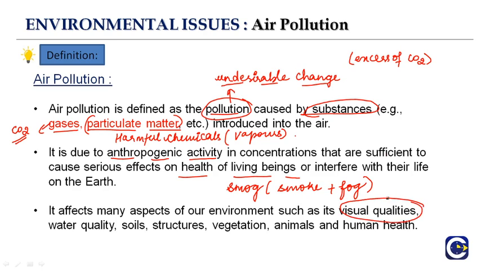As we have seen India Gate before the lockdown and after the lockdown, the blurriness before the lockdown is because of air pollution, and during the lockdown period the clarity is there, right? So visual quality is decreasing by discoloring the atmosphere.